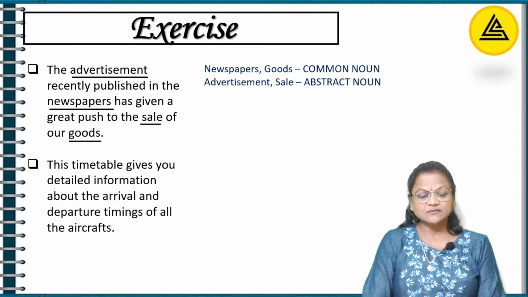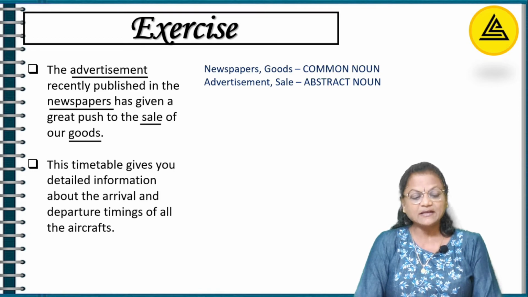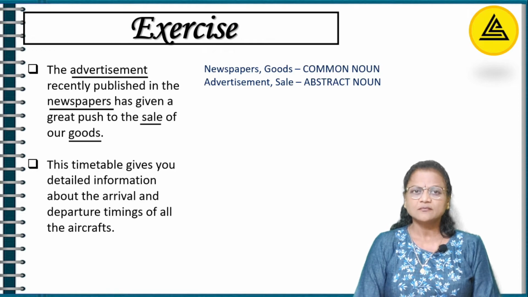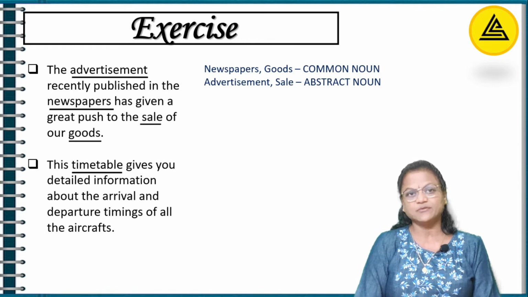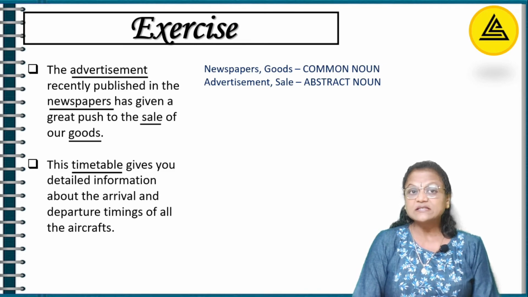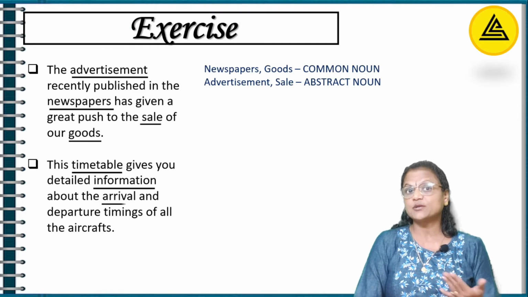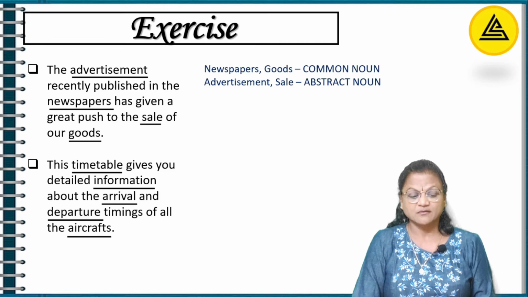This timetable gives you detailed information about the arrival and departure timings of all the aircrafts. What gives you, or what am I talking about? Timetable. What does the timetable give you? Information. Information about what? Arrival and departure. Of what?